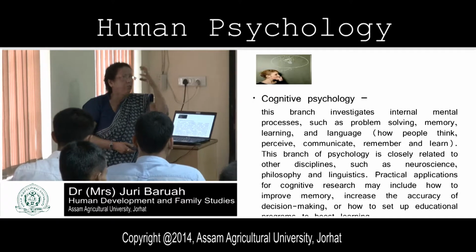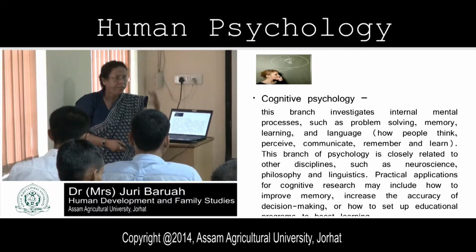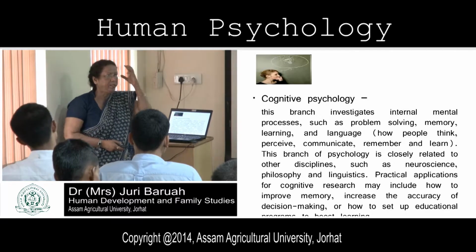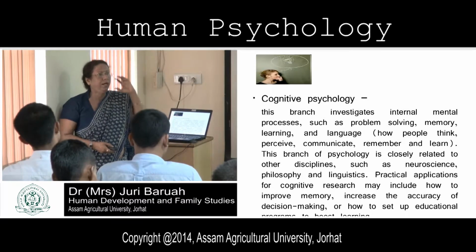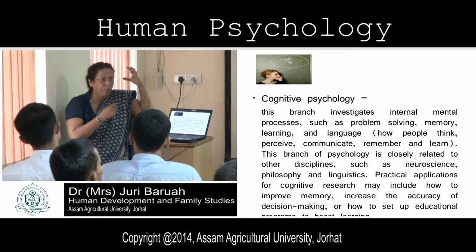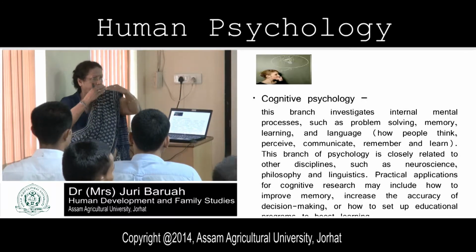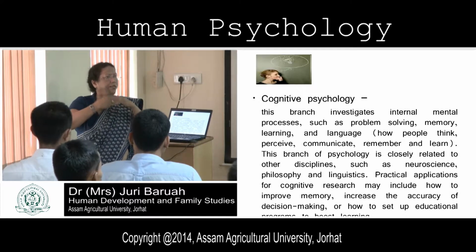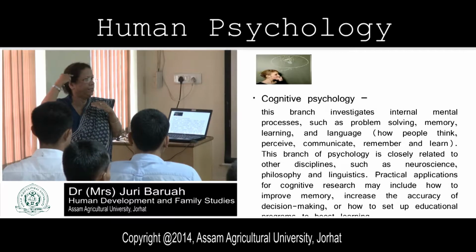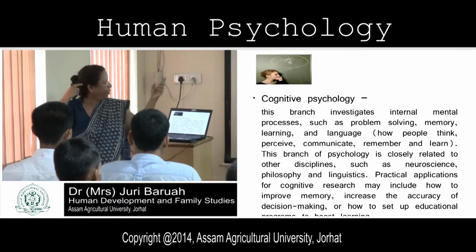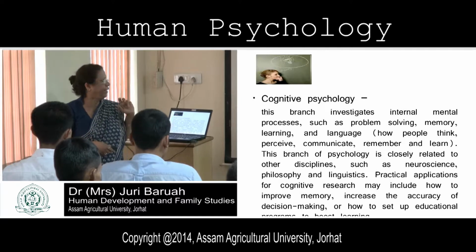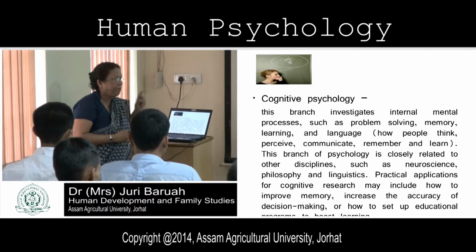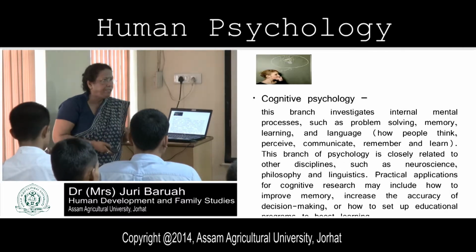So cognitive psychology is related to how we learn certain things, how we acquire knowledge. It is related to neuroscience. Certain parts of the brain, as I told you at the beginning, are related to our language. Through language we learn, acquire knowledge, and communicate with others. We have to understand the language. So this is related to our brain. How we understand, how we memorize certain things, how we develop our language, how we perceive certain things.